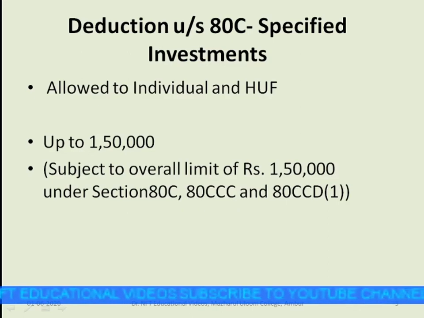Deduction under 80CCC is contribution to pension fund, and deduction under section 80CCD is contribution to pension scheme notified by central government.